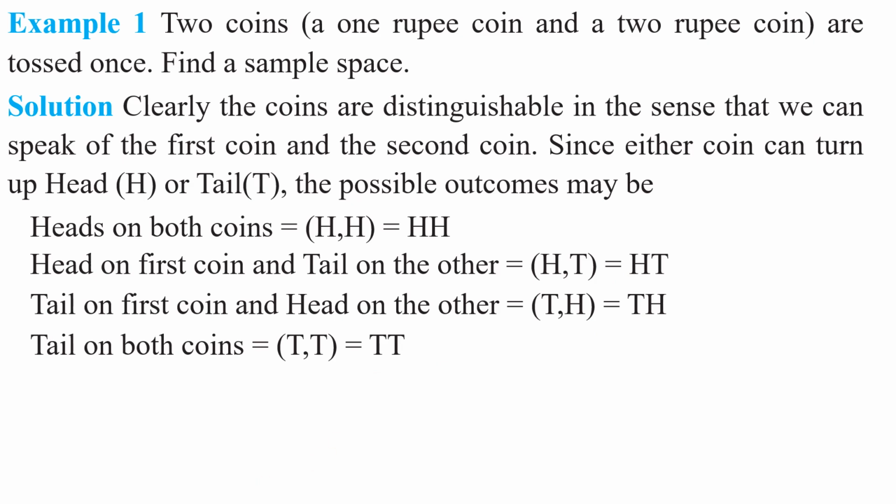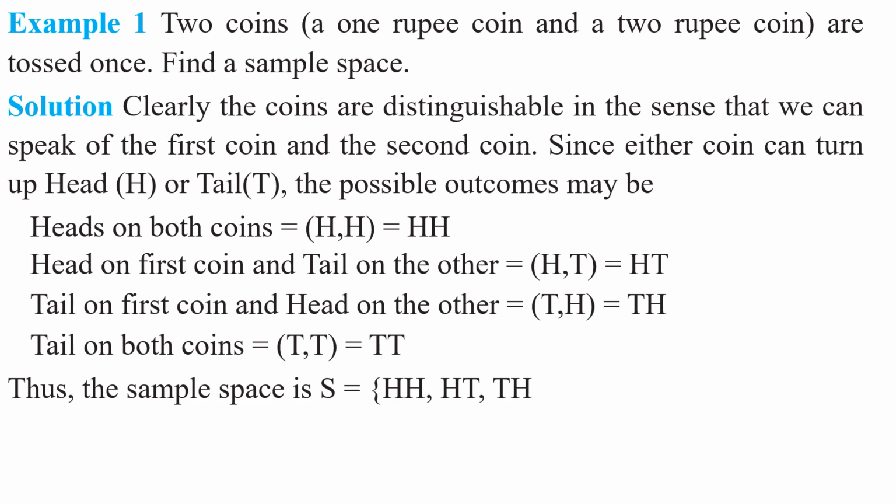Can you find? No. Thus, the sample space S is equal to the set of HH, HT, TH, TT. These are the possible outcomes. So this is the sample space. Understood this statement, children?